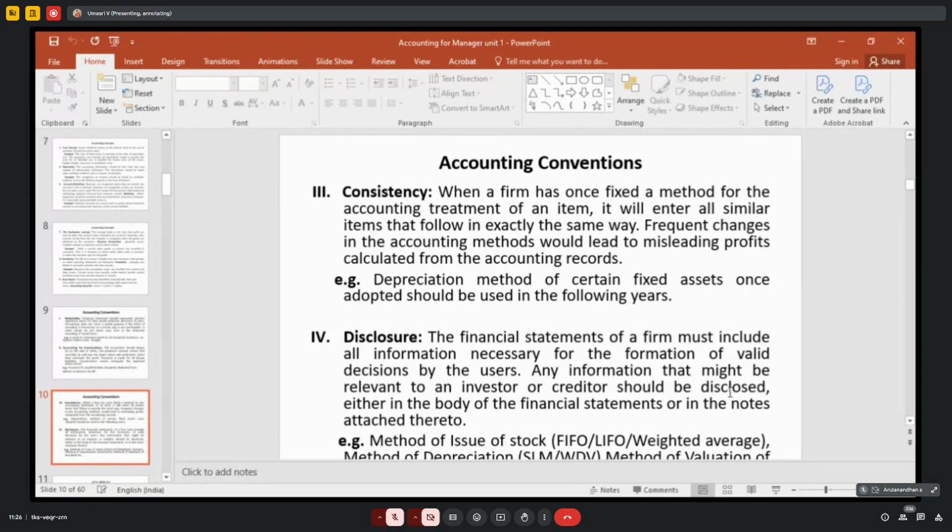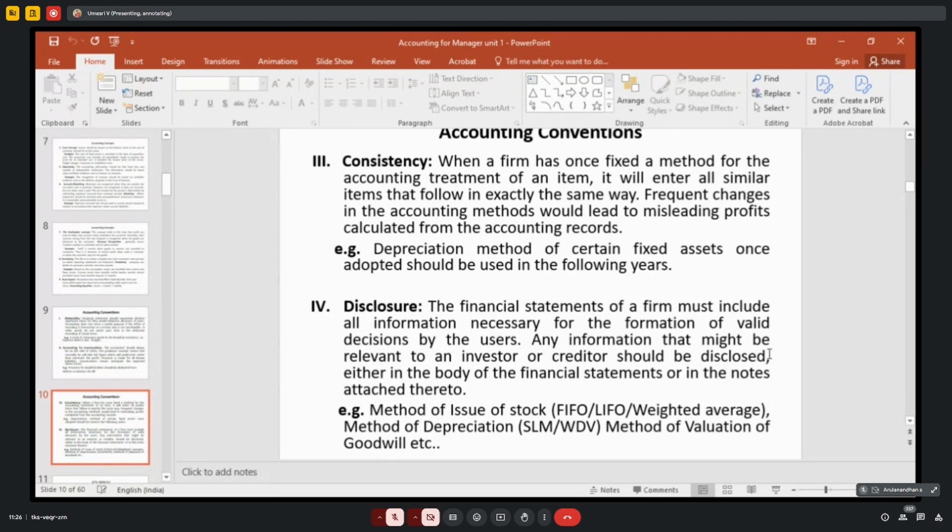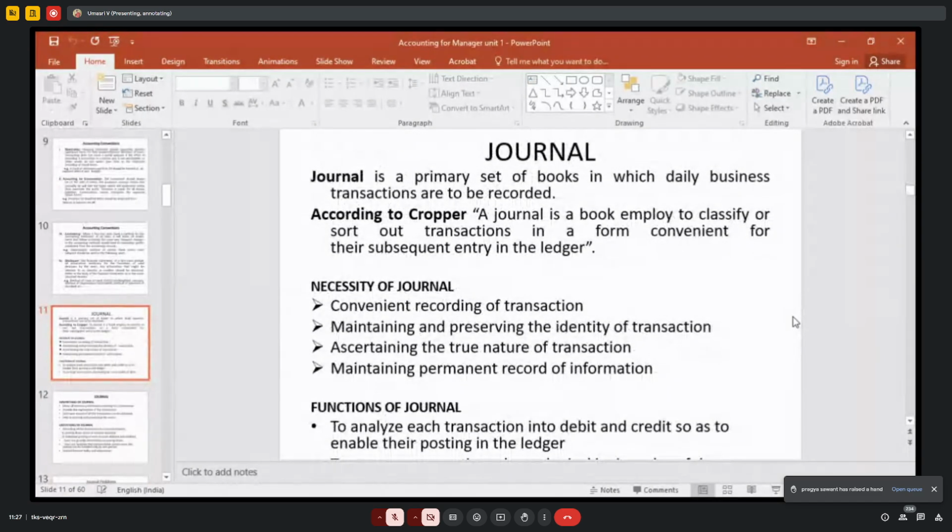That is called consistency. Next one, disclosure. Disclosure means all the information you have to give in the balance sheet and annual report. If you see the footnote, they may have given which method they have followed. For depreciation, they might have given that it is prepared under the straight line method or the written down value method. Then stock is valued under the LIFO method or FIFO method, like that. So all the information you have to disclose in the books of accounts, right? That's all with regard to the accounting principles and practices, right?